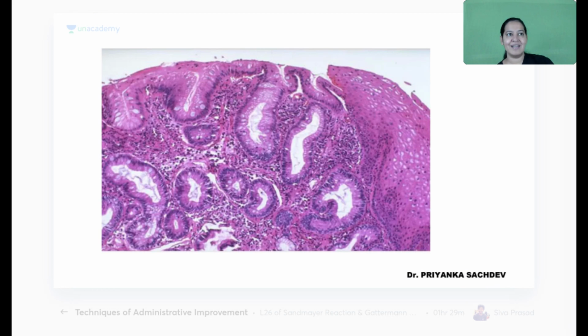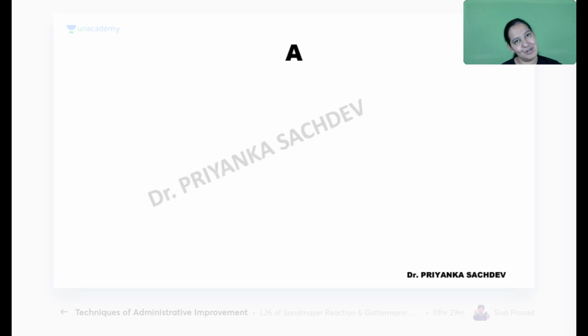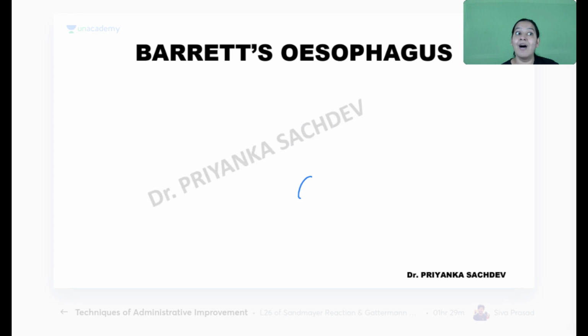If you want to understand the detail, you can see here. It is squamous epithelia. You can see the keratinization and you can see the gland formation. It is columnar epithelia. So squamous and columnar. So squamous is replaced by columnar. It is known as Barrett esophagus. So one of the causes of Barrett esophagus is GERD, reflux. That's why GERD is the answer.